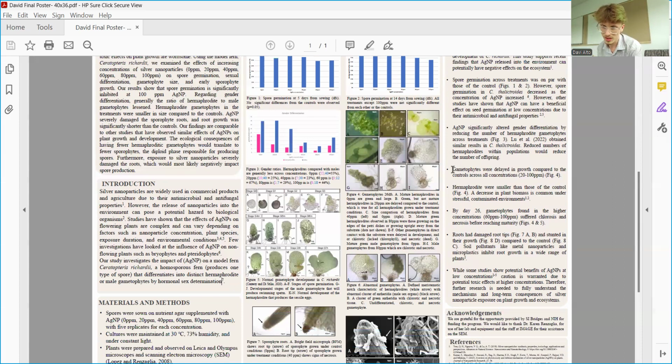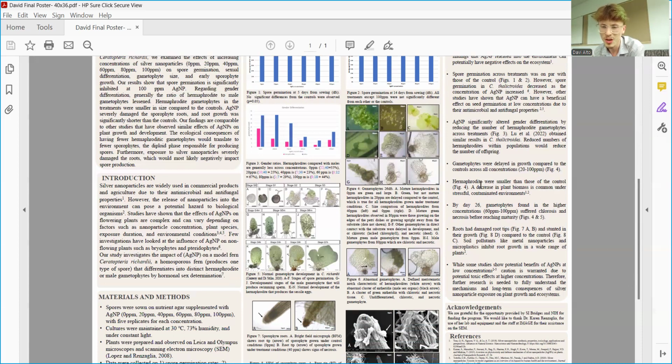We observed our gametophytes, and they were delayed in growth compared to the controls across all concentrations, as shown in Figure 4. Hermaphrodites were smaller than those of the control, and a decrease in plant biomass is very common under stressful, contaminated environments, once again as shown in Figure 4.